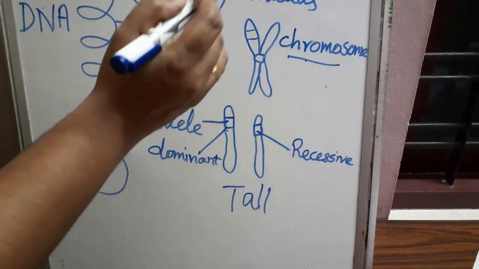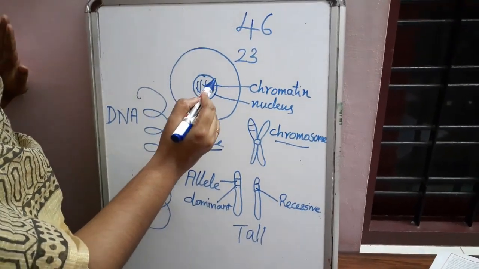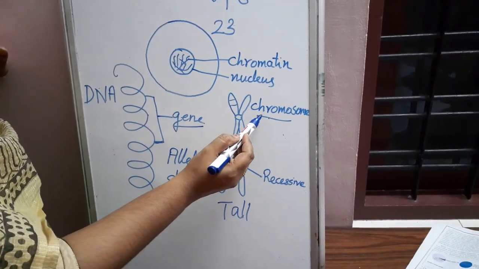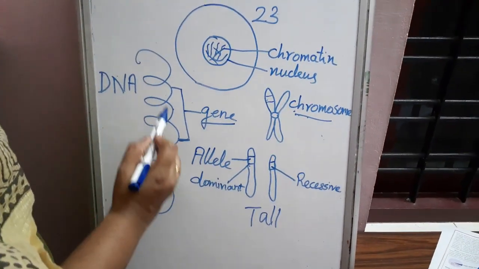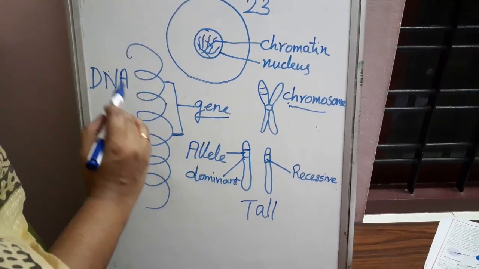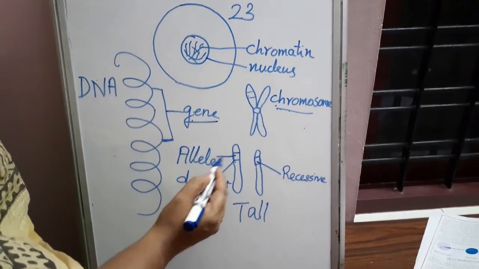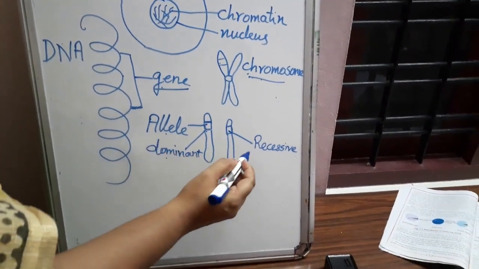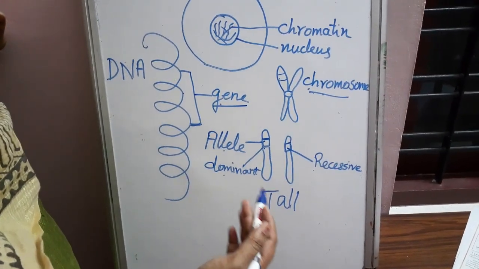Is it clear? Inside the cell, the center part is known as the nucleus. The nucleus contains chromatin. Chromatin at the time of reproduction condenses to form chromosome. The chromosome contains DNA, deoxyribonucleic acid. A small segment of DNA is known as a gene. It is the hereditary material. A gene contains alleles, a dominant allele and a recessive allele. So it expresses characters in an organism. Hope it is clear to you.